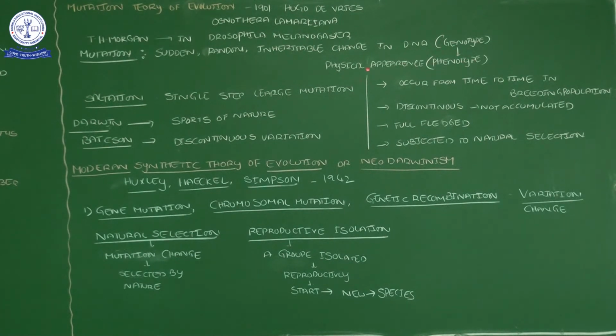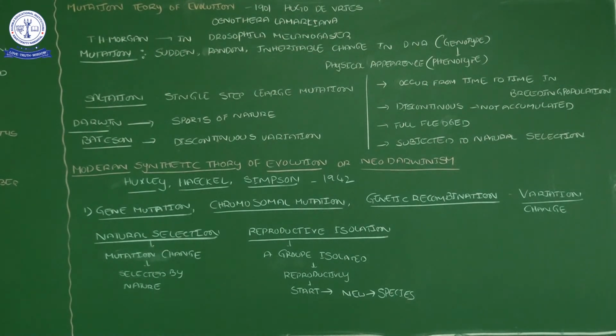The phenotype influence means the physical appearance will differ from the pre-existing things. So mutations are nothing but sudden changes, random changes, inheritable changes in the DNA. That change is nothing but a genotypic change, which will influence the phenotypic variation, so the physical appearance will also change.